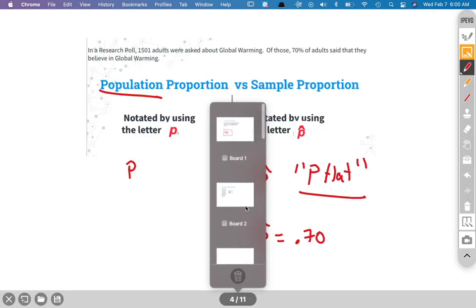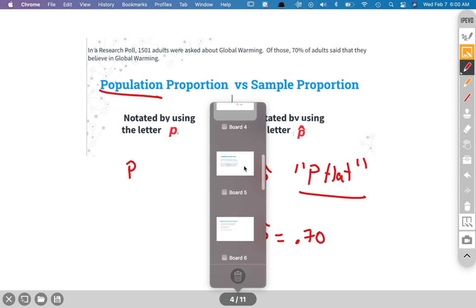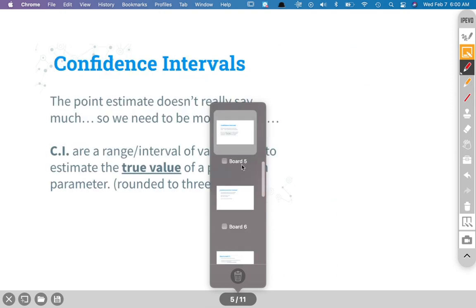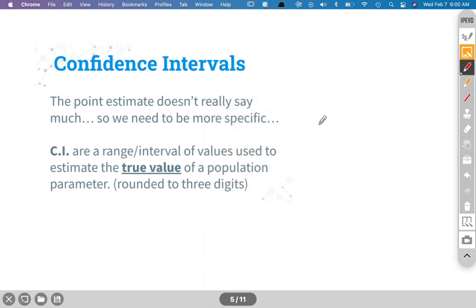So let me get the next board up. Next board is board five. If we take a look, we want to be able to say as much info as we can about this mean, about this population. And we use these things called confidence intervals. So we can say with confidence where the mean will sit. We're going to create a range of numbers. We're going to say, our real population is going to fall between two numbers. Maybe 60% and 80% said they do believe in global warming. I just made those numbers up. We're going to calculate those later.